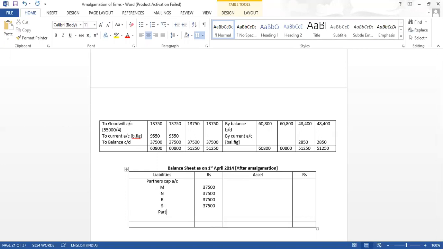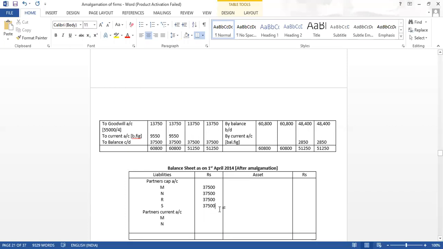So partners current account, whose is it? M and N. How much amount we have got? 9,550. Here also current account is there. So partners current account, which is to R and S, how much it is? 2,850. We have posted the capital and current balance.